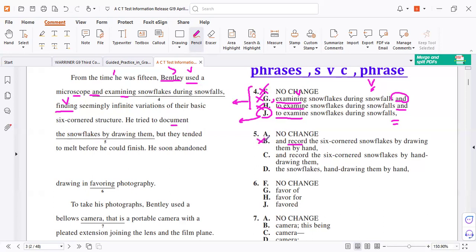So it's wrong. "Document" and "record," same meaning. Here, handwriting, we already know it's by hand. Why should you repeat the phrase? So no repetition for the same meaning. Letter A, there is no repetition. Do we have any repetition from the beginning to the end? No, nothing. So A is correct.